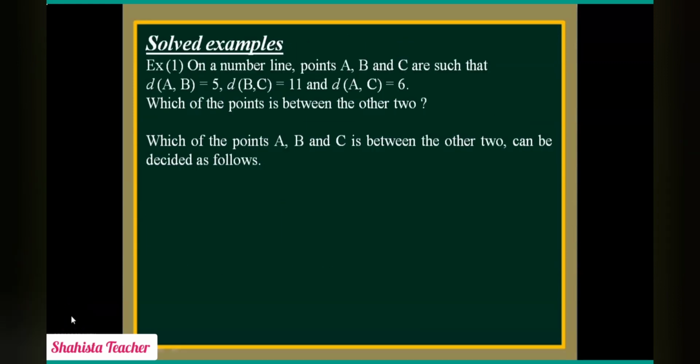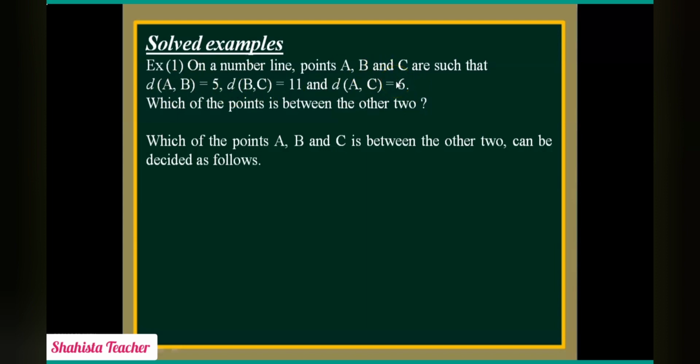Now students, let's solve examples. Example number 1. On a number line, points A, B and C are such that the distance of AB is 5, the distance of BC is 11 and the distance of AC is 6.